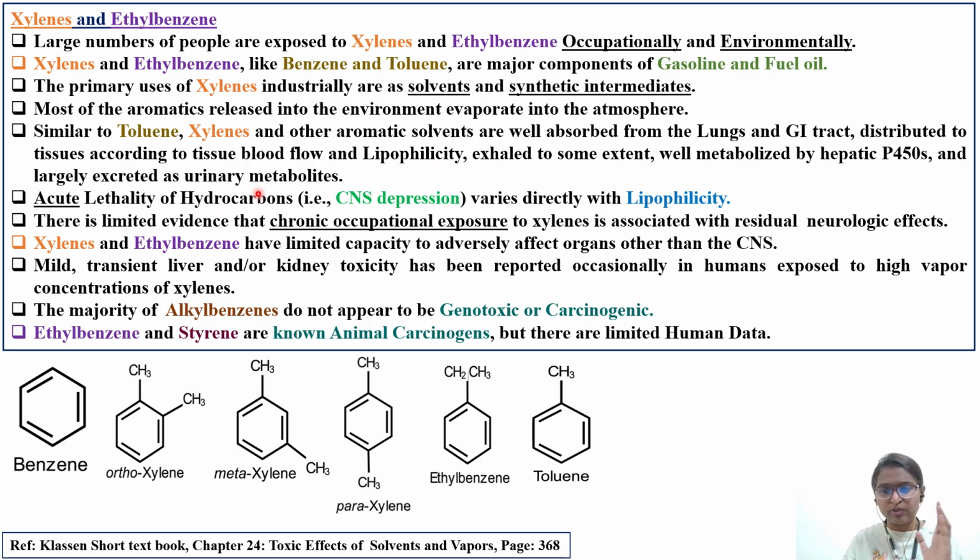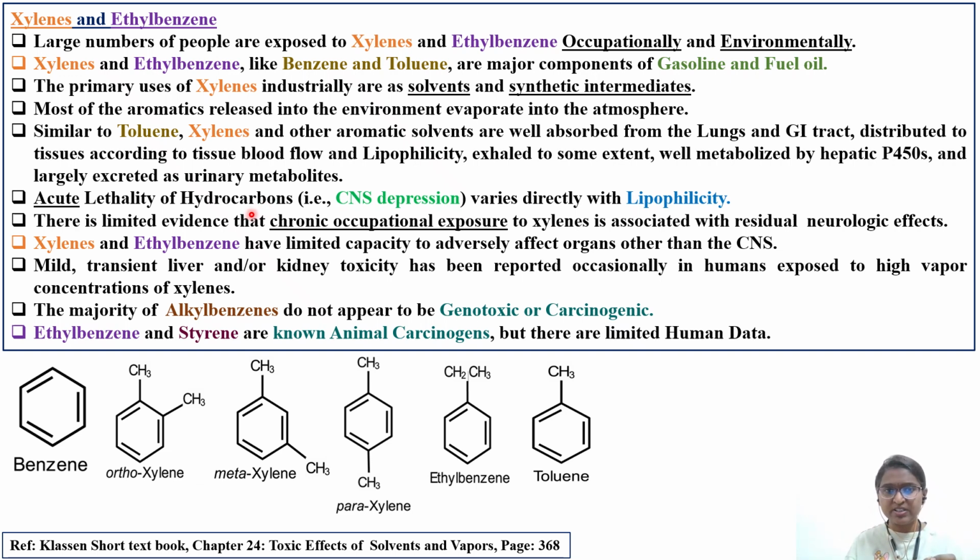So regardless of whether it is absorbed or metabolized through the GI tract or otherwise, the excretion is through urinary metabolites. This is the important thing you have to remember. So what is happening when you are exposed to xylene or ethyl benzene on acute exposure? What are the outcomes on chronic exposure? We'll see. Acute exposure is a large concentration at a time.